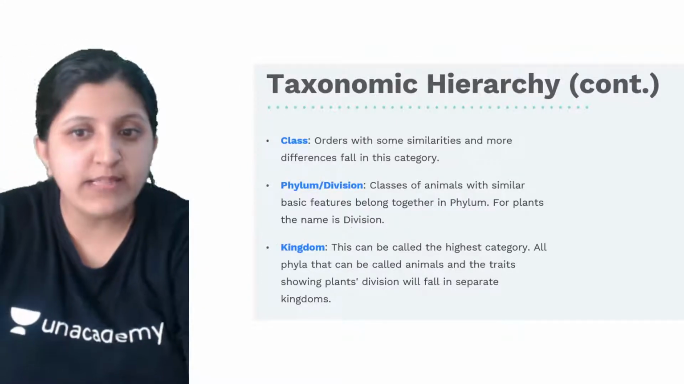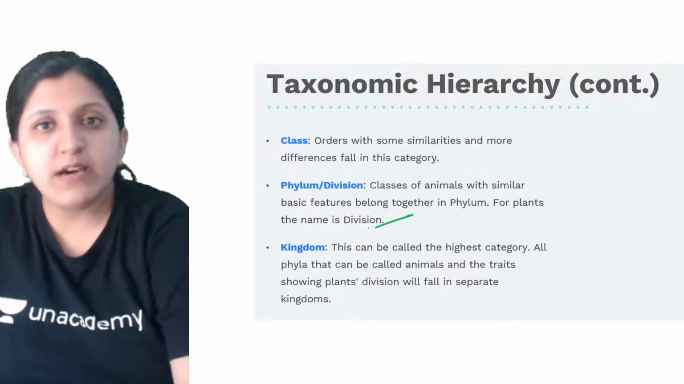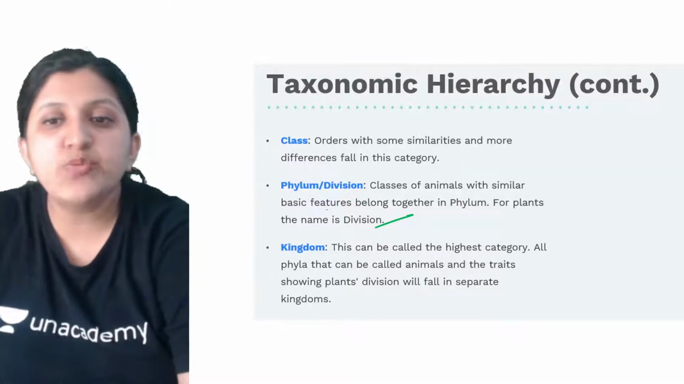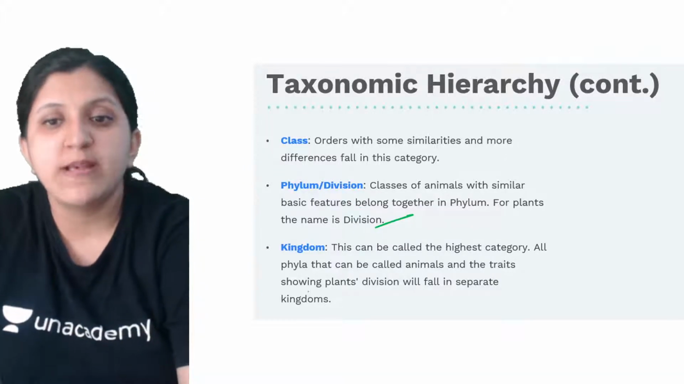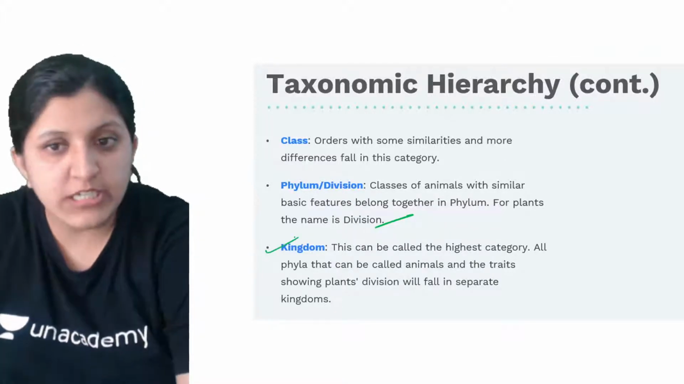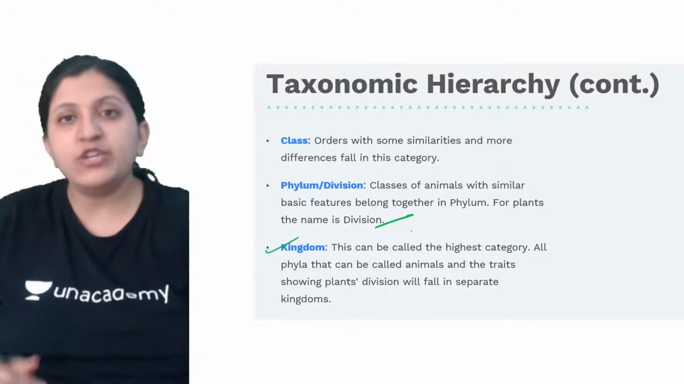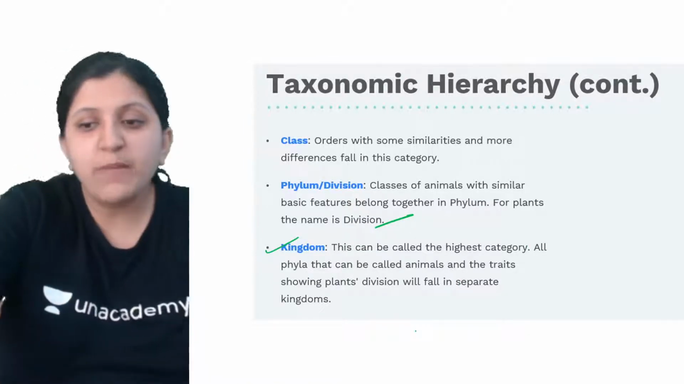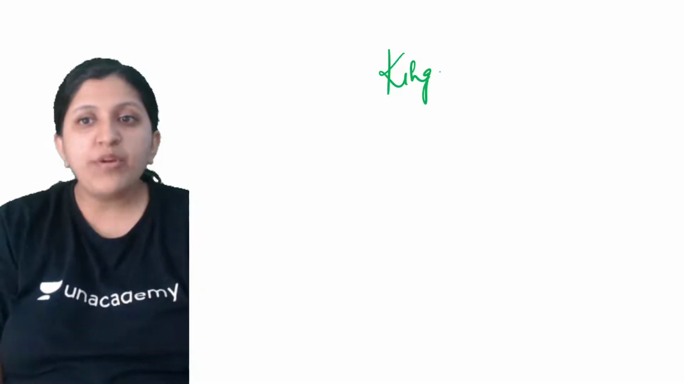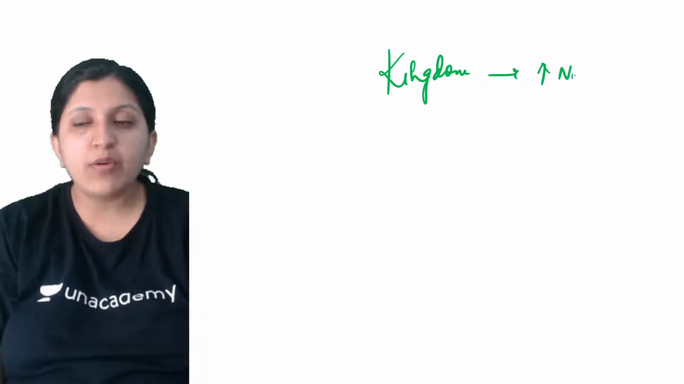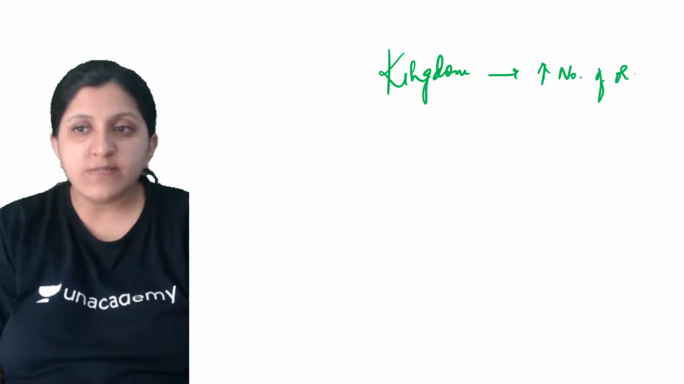For plants the name is actually a division. Now in this case animals with similar basic features, and the same with respect to the kingdom also, so this can be called the highest category. Now when we mention these organisms, the kingdom will have more number of organisms. More number of organisms it is.